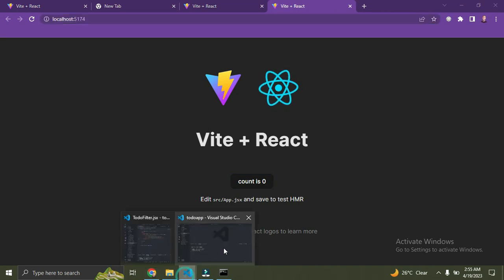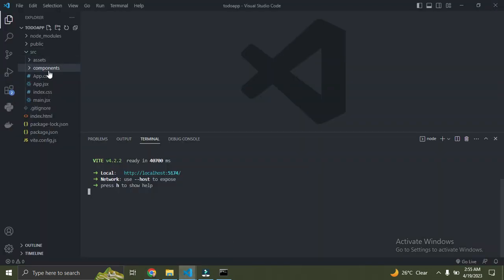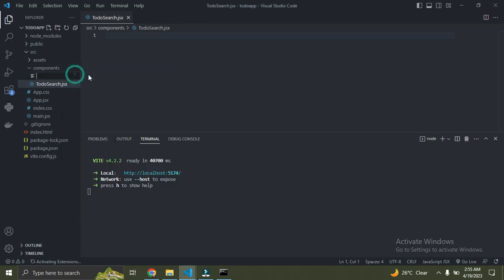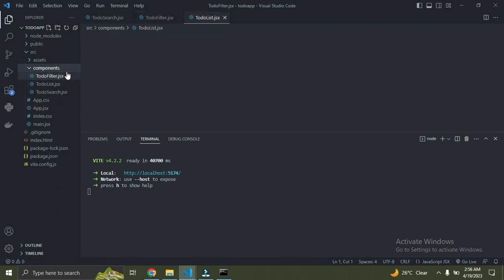So let's continue. Right now I already made the components folder inside of this source folder. I'm going to create three files inside of this components folder. The first file is going to be called to-do search.jsx. The next one, let's call it to-do filter.jsx, and the last one is called to-do list.jsx.